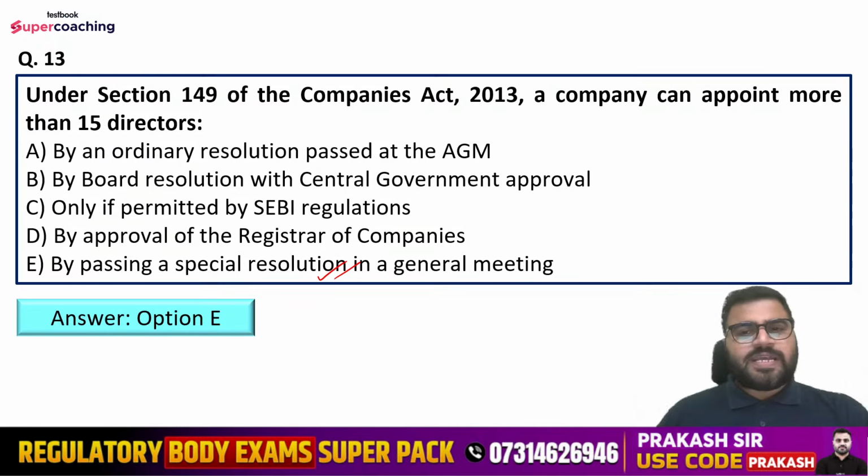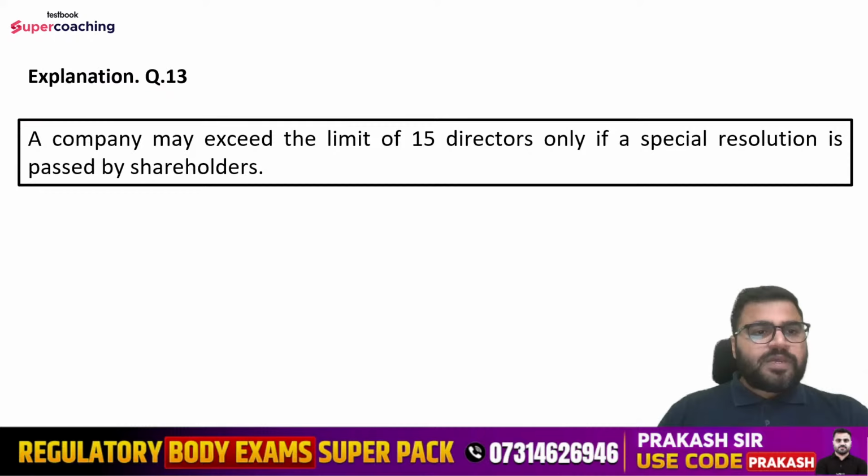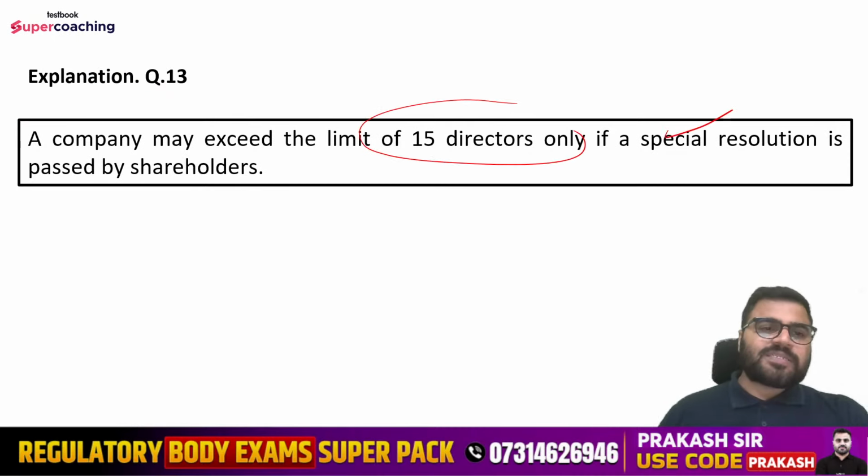So by default, the maximum number of directors limit is 15, right? But if a company wants to increase this limit, or if a company wants to appoint more than 15 directors, then it is possible, provided that a special resolution needs to be passed in a general meeting. So a company may exceed the limit of 15 directors only if a special resolution is passed by the shareholders.